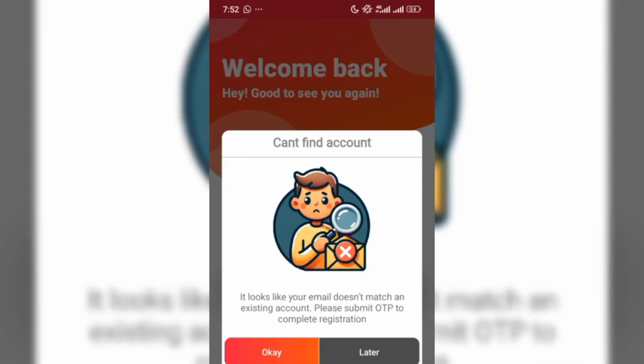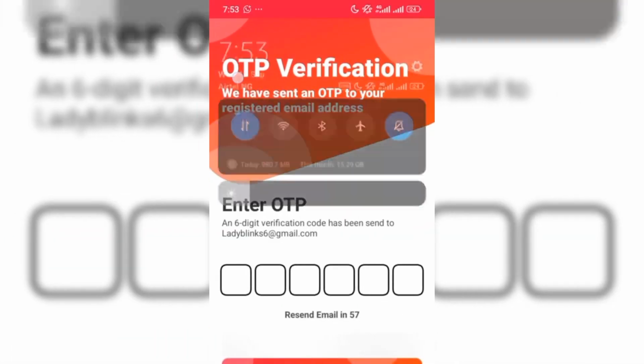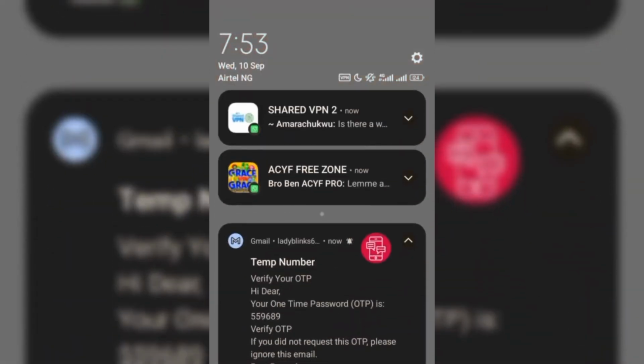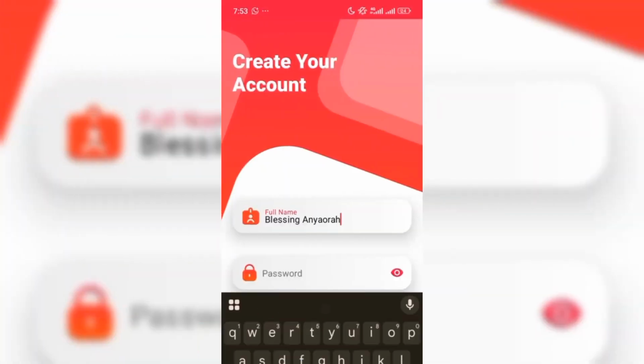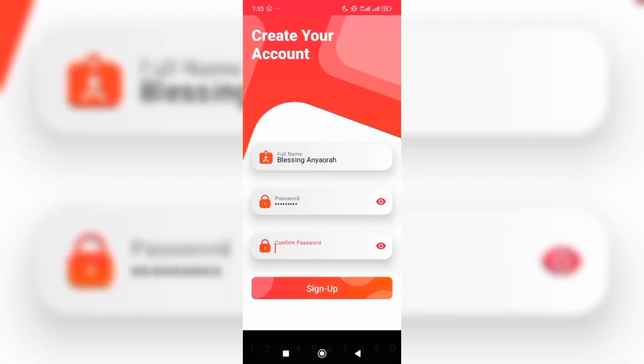Once you click on sign in, it will tell you it looks like your email doesn't match an existing account. Please submit OTP to complete registration. So you go to your email, and then you get the OTP that they have sent to you. You just enter the OTP here. Once you have entered the OTP, you click on verify. And with this, you're ready to create your account. So you enter your full name. You create a password, confirm your password, and then you click on sign up.